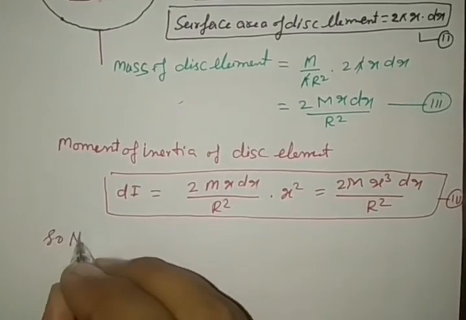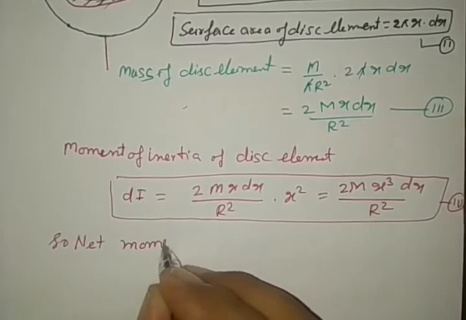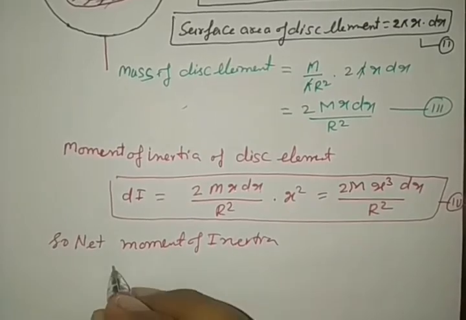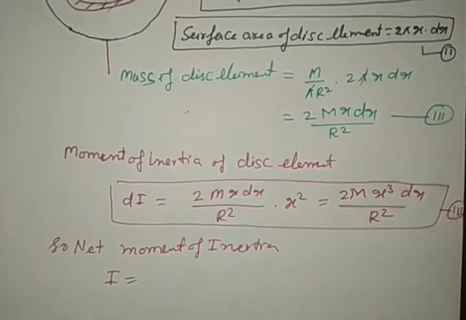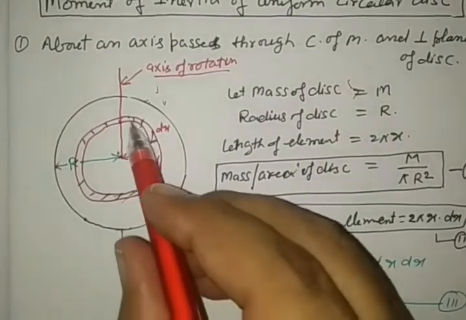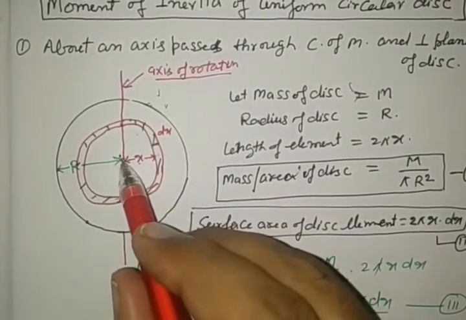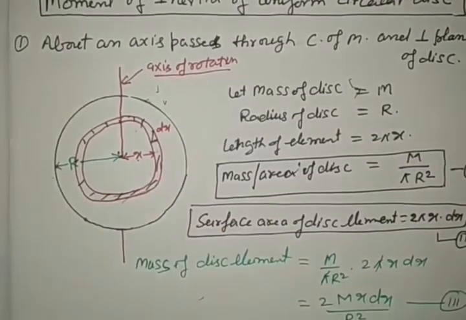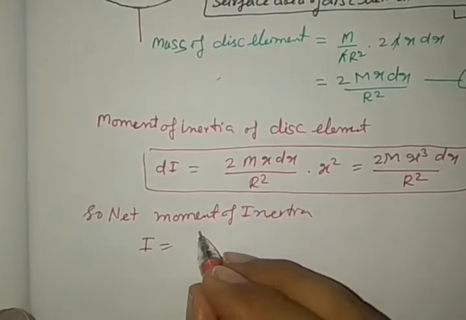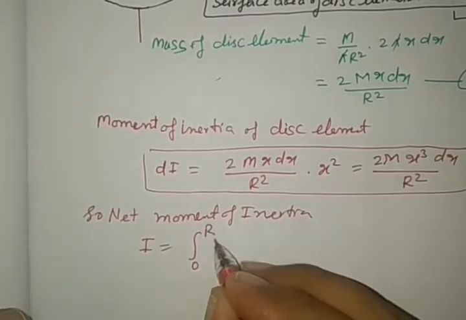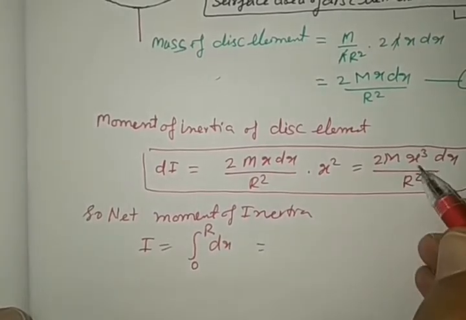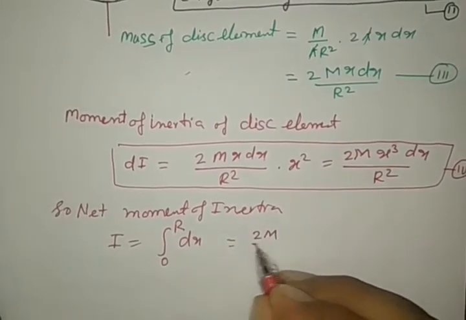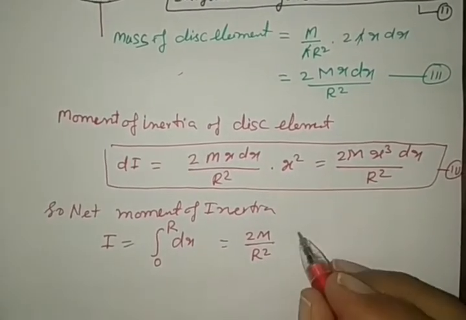So the net moment of inertia I is equal to, so this is an elementary circular section, so its limit is from 0 to R. So integration, summation of all these from 0 to R. So we may say it is integration from 0 to R of dI, and the constant 2M by R square is here.